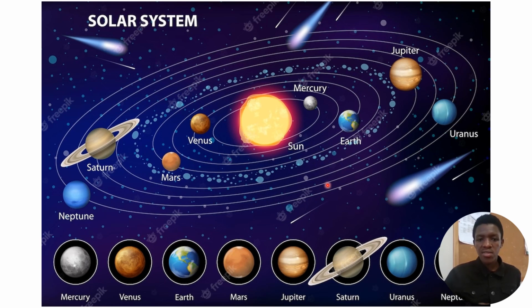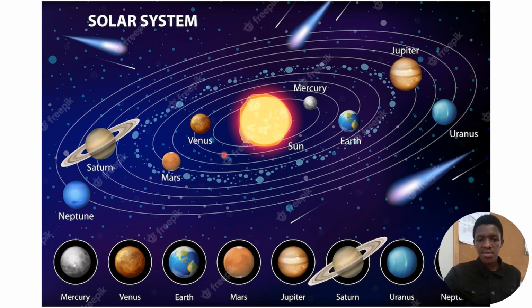Why must you know the order? Because we have the inner planets and the outer planets. The inner planets rotate faster than the outer planets. We have Mercury, Venus, and Earth, so these are the inner planets.